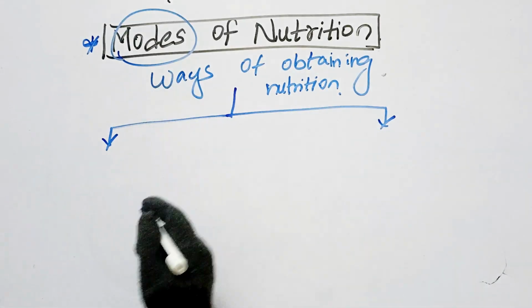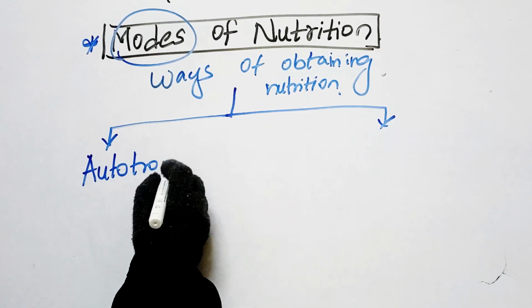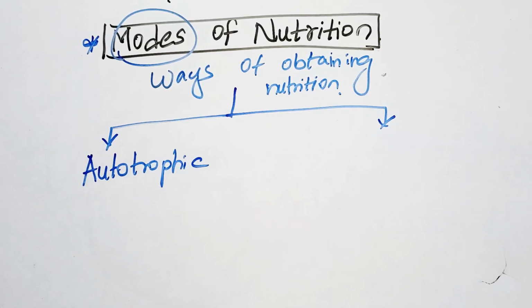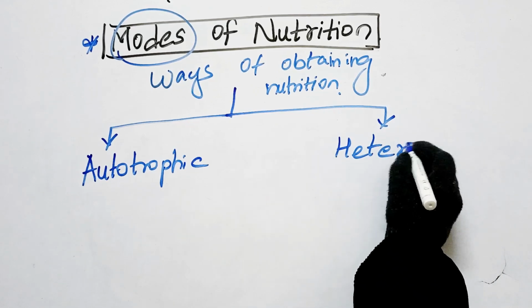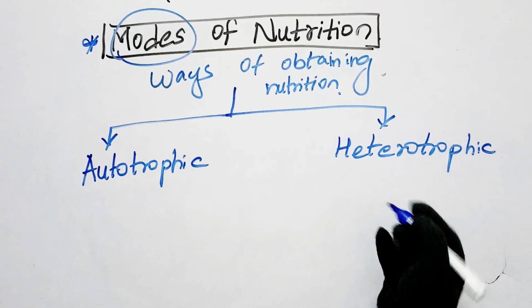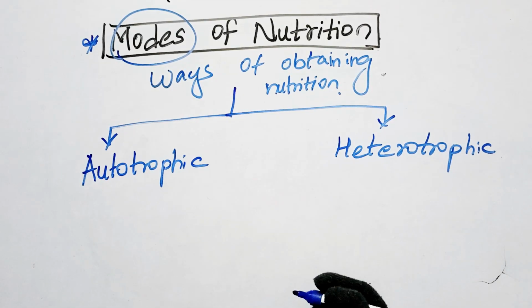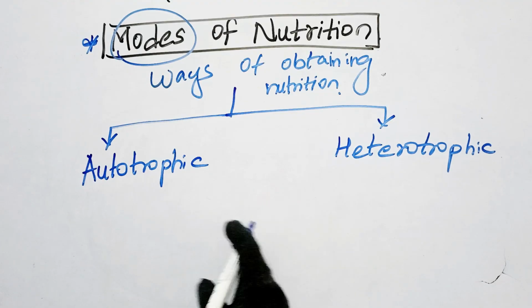The first type is autotrophic nutrition, and the second type is heterotrophic nutrition. Before entering into this topic, let us break these terms down here itself.